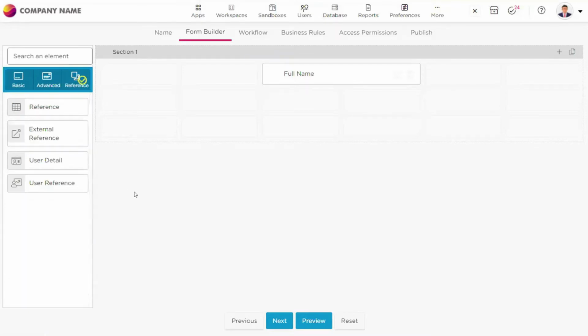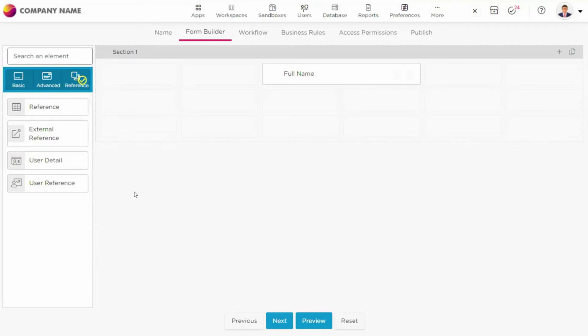Coming to the reference elements, this is a very important and integral part of Quixy, because most of the time we tend to get data from some third-party databases into our application. Maybe you want to get some data from the Quixy database into the application.